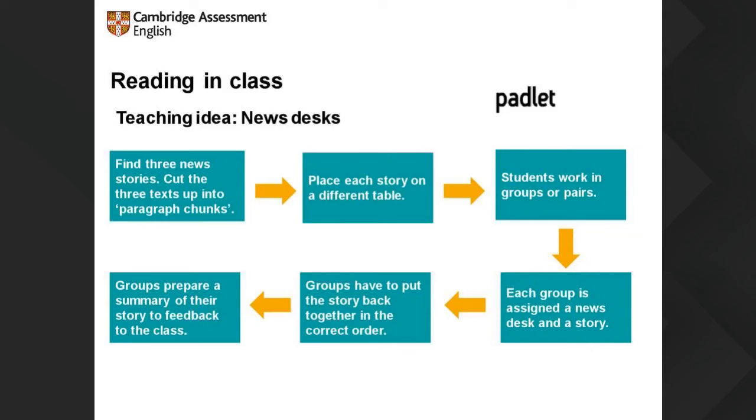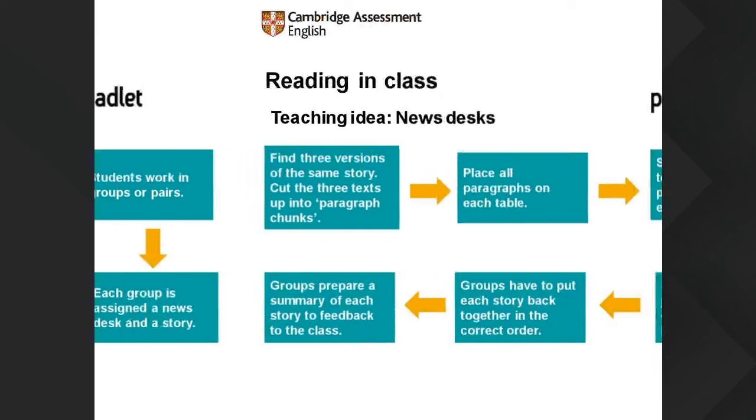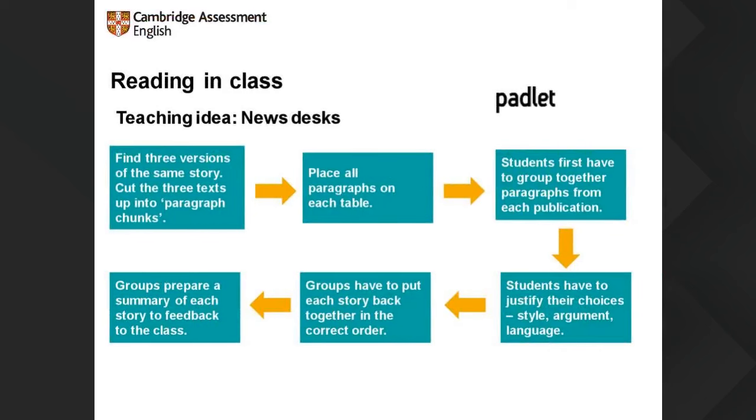Okay. Taking this up a step, I did this a few times with some very strong classes. You can find 3 versions of the same story. Okay, so from different publications, but the same story. We didn't quite manage it in what we're going to show you, but nearly. So cut those up into paragraphs, all of them. Place all the paragraphs from the 3 different versions of the same story on each table, on each Padlet.